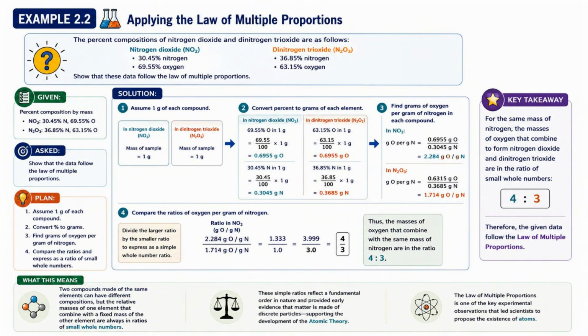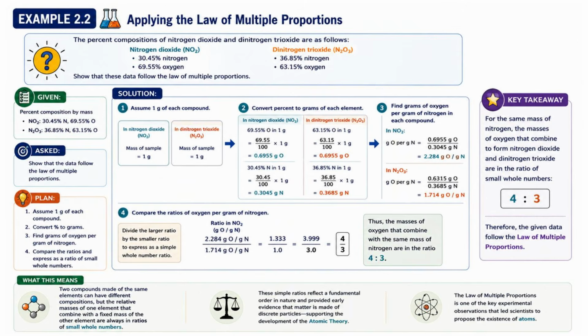Let's compare the molecular formulas. Nitrogen dioxide is NO2, dinitrogen trioxide is N2O3. Although both compounds contain only nitrogen and oxygen, the numbers of atoms are different. That difference in atomic composition produces different mass ratios. Again, the law of multiple proportions reflects the fact that atoms combine in whole numbers, not random fractions.